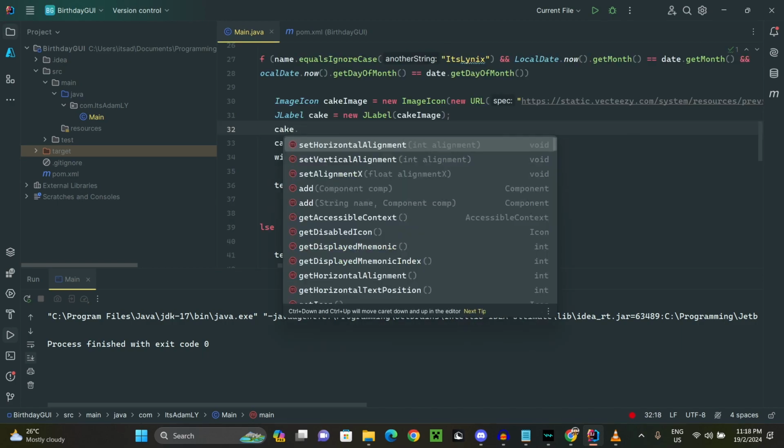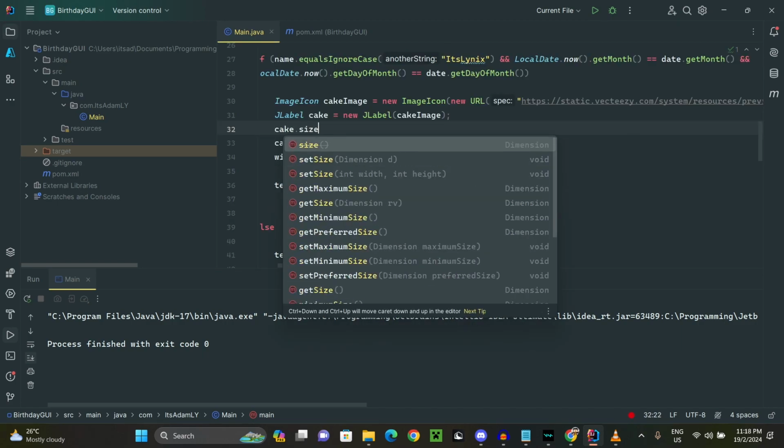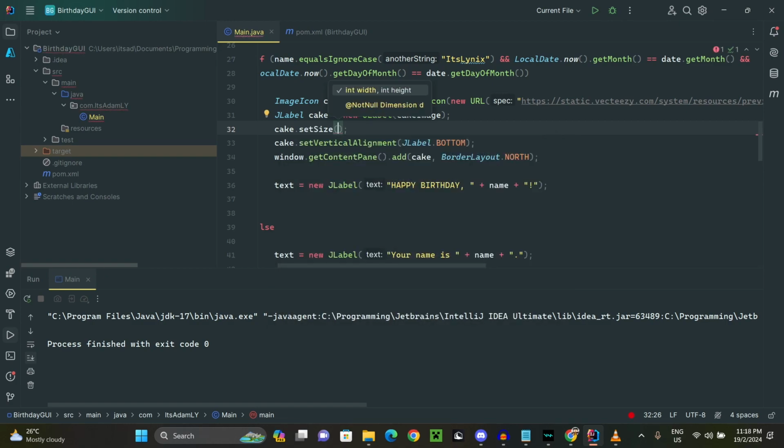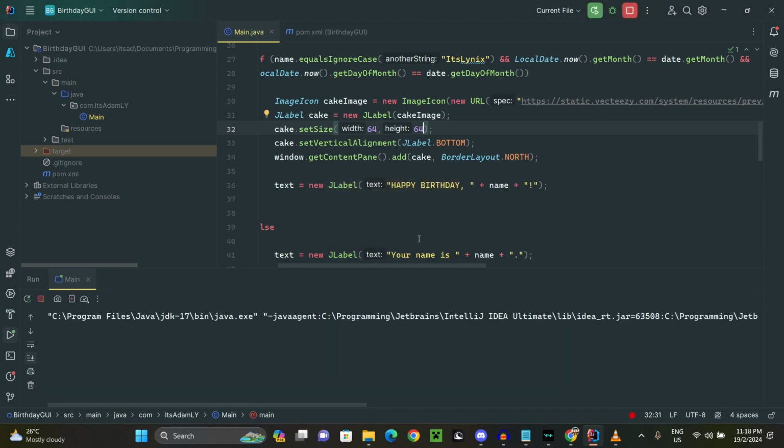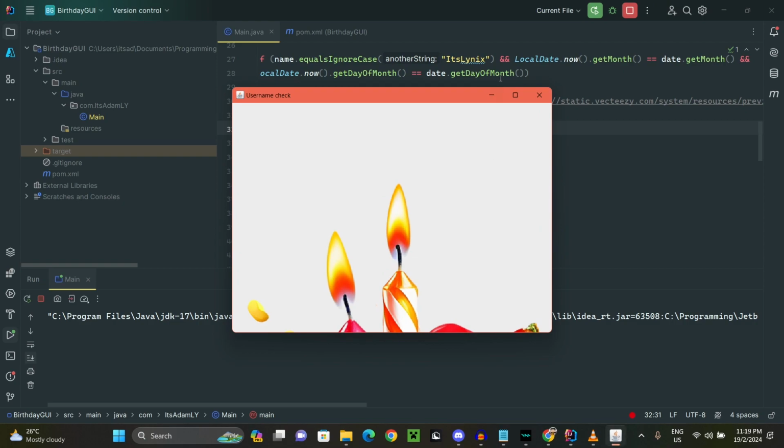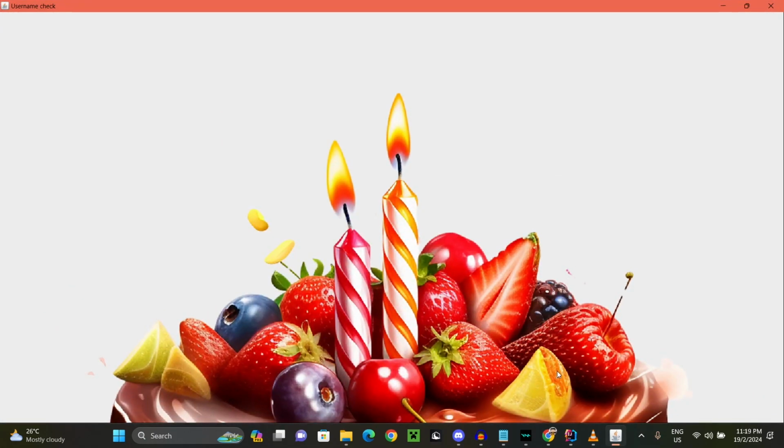Cake dot size. There we go. Maybe let's do 256. No, let's do 64 by 64. Who knows? I'm just testing here. It's Lynix. Well now,